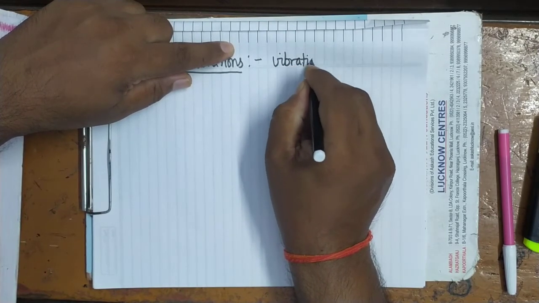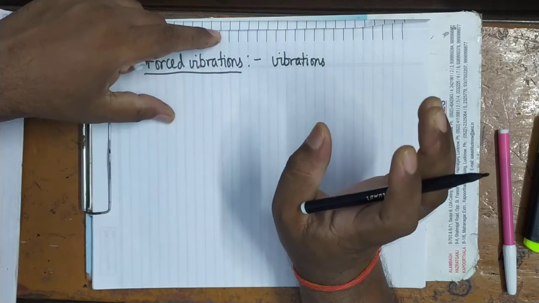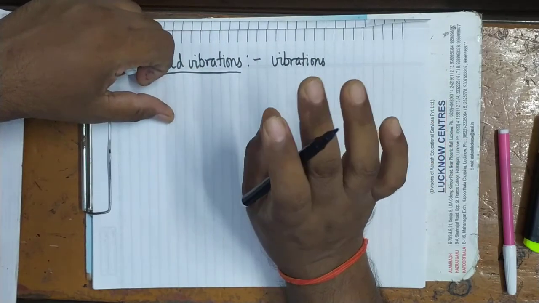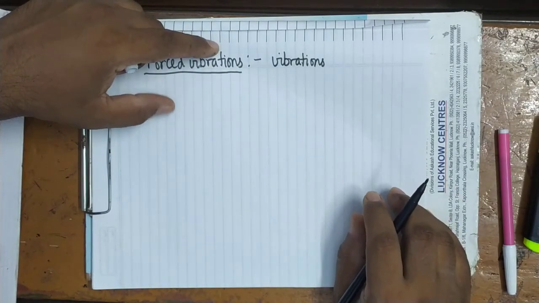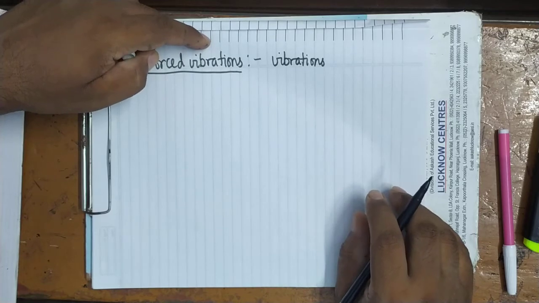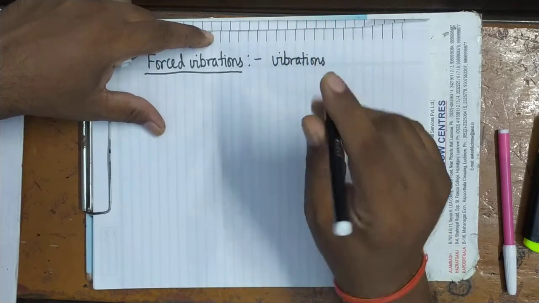Here vibrations are not produced by displacing the body from the mean position. It is produced by applying some external periodic force.